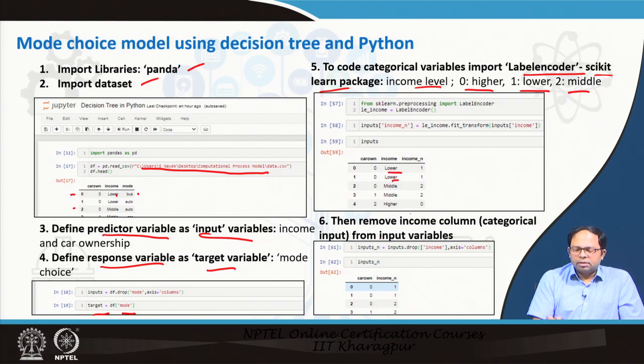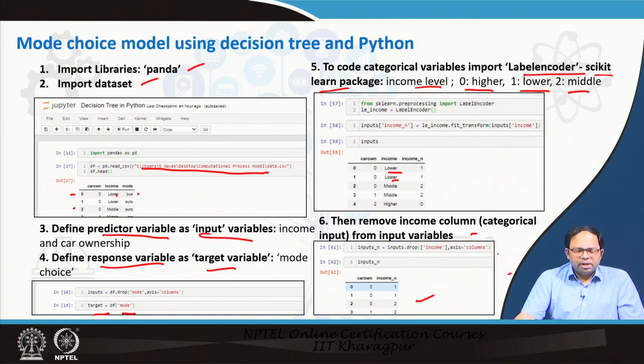Once we do the conversion, our data set looks like that: car ownership levels, income levels as 1, 2, 3 and so on. Similarly, as we have done in the logistic model, we also change some categorical variables into dummy variables. So, that is what is being done over here. Then we remove the categorical input columns from the input variables. So, we have just done the data conversion.